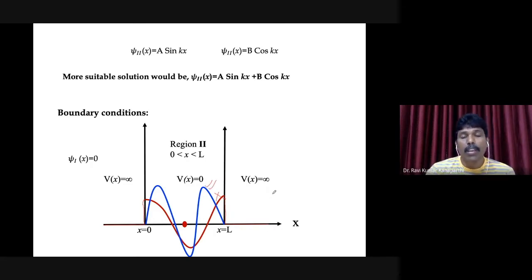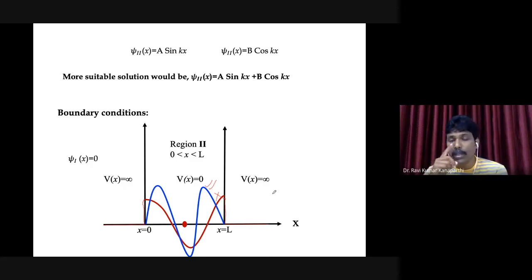Now how do we ensure this particular aspect in our derivation? That is by imposing boundary conditions. Any solution that is taken to be the wave function or the state function in region number 2 has to comply with a certain condition.